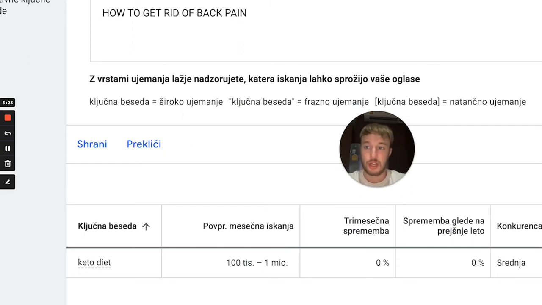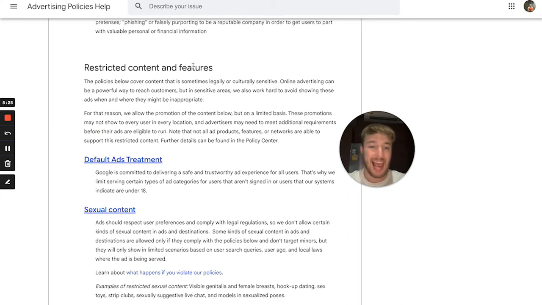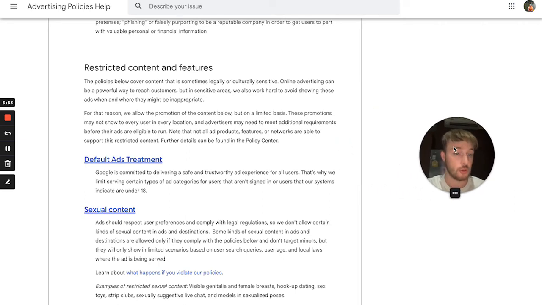Now another thing I want to share with you is Google advertising policies, right? Most of the gurus, most of the people on YouTube or Facebook, they're not sharing this stuff. Why? Because they don't care about doing it white hat, right? In affiliate marketing, you have black hat marketing and you have white hat marketing. White hat is sticking to the rules, or trying to stick to the rules, so you can run successful campaigns long term, right? Long term is the key, so that you have those results long term, not just for one day or one week.